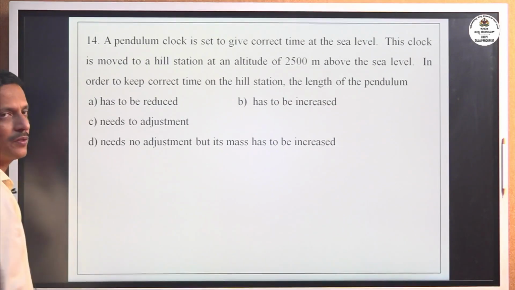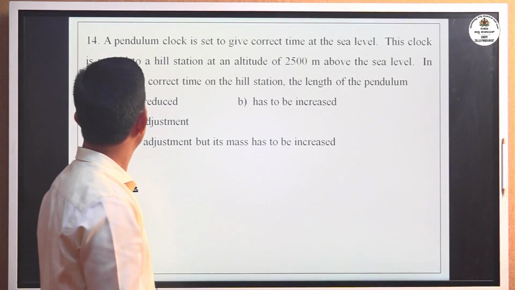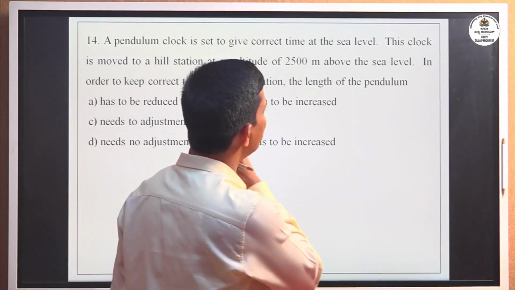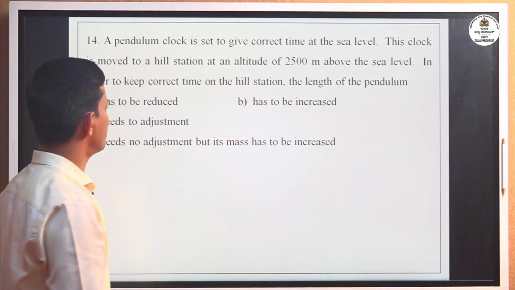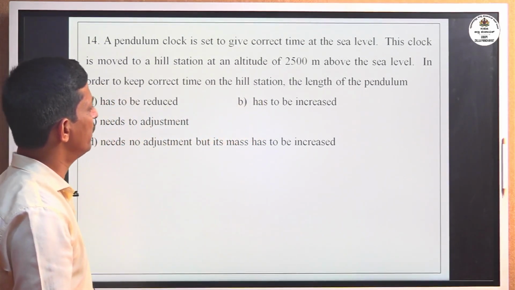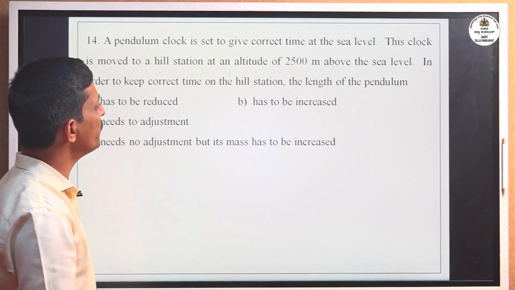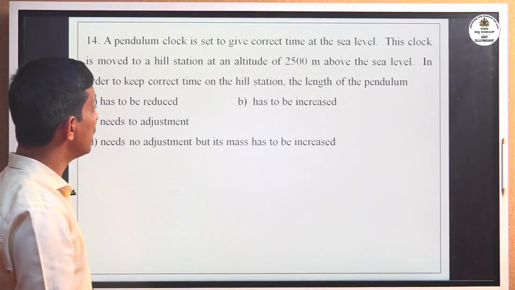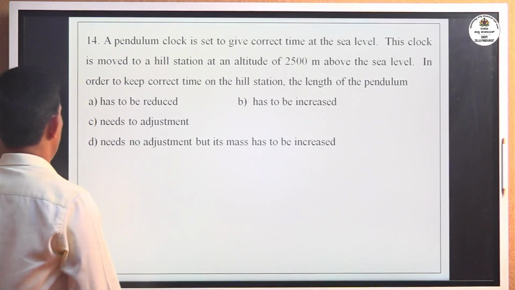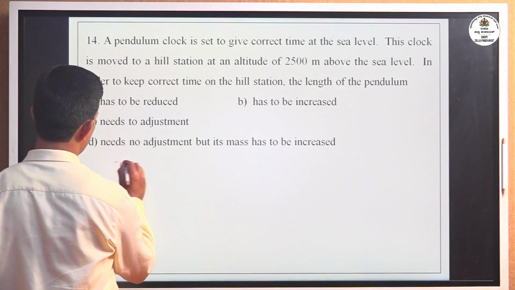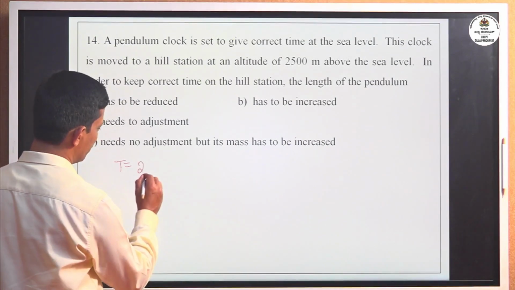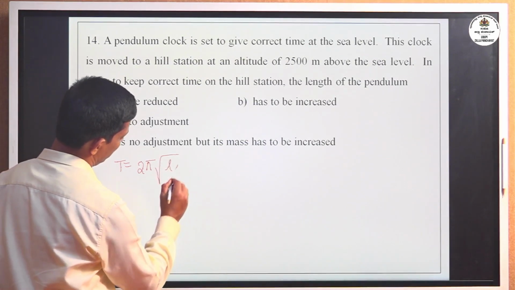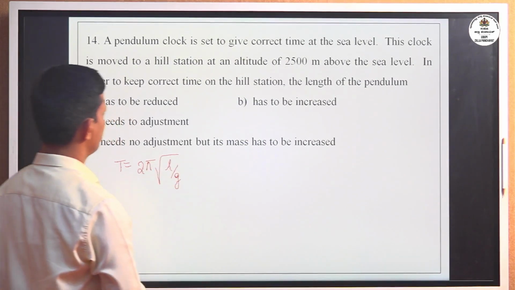Okay, move to the next question, the 14th one. A pendulum clock is set to give correct time at sea level. This clock is moved to a hill station at an altitude of 2500 meters above sea level. In order to keep correct time on the hill station, the length of the pendulum must change. Now the time period T expression is T equals 2 pi square root of L by G.